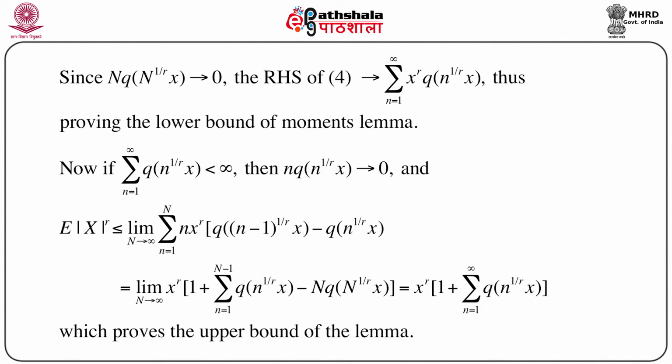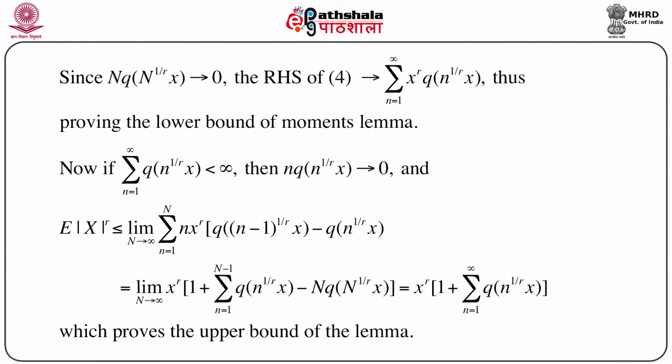And again we know that as capital N goes to infinity, capital N q of capital N to the power 1 by r x goes to 0. So ultimately the limit of this quantity is exactly equal to x to the power r into 1 plus summation n equals 1 to infinity of q of n to the power 1 by r x. So this gives us the upper bound of the Moment's lemma.